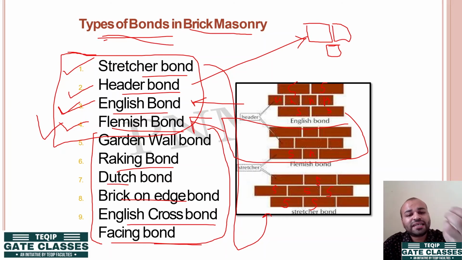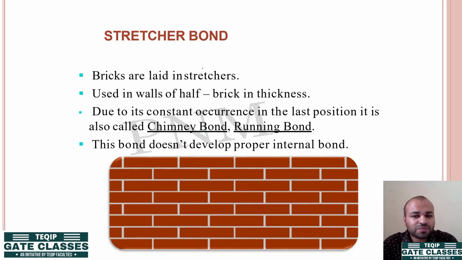It requires skilled labor, but if your labor is very poorly skilled, then you can use any of the stretcher bond, header bonds. Okay, these are simple to lay. आपको एक के ऊपर एक एक ही तरीके से ब्रिक्स ले करनी होती हैं. Okay, so these are some of the examples.